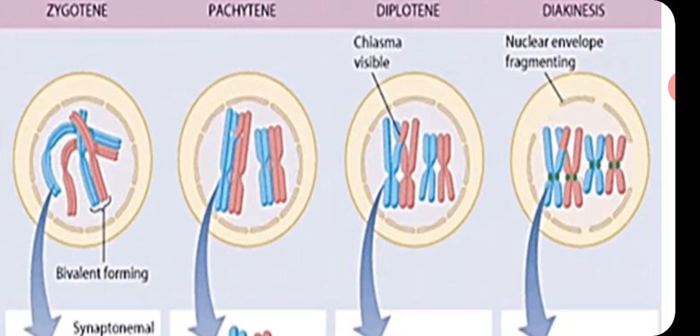Most importantly, disappearance of the nucleolus occurs. Disappearance of the nuclear envelope also starts here, and more and more condensation occurs in this stage. Chromosomes also spread all over the cytoplasm.